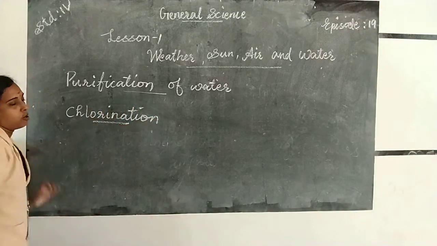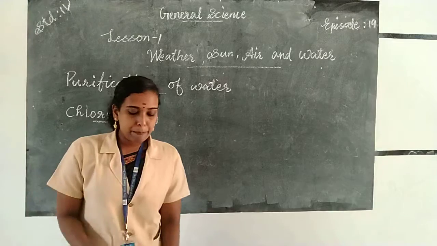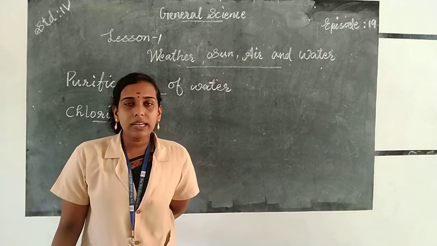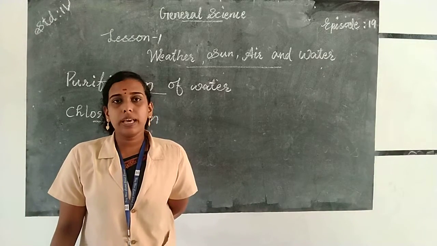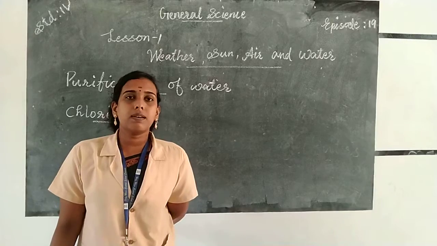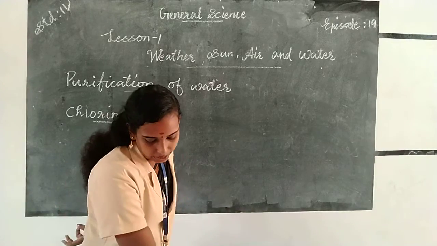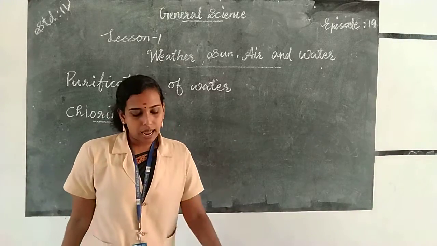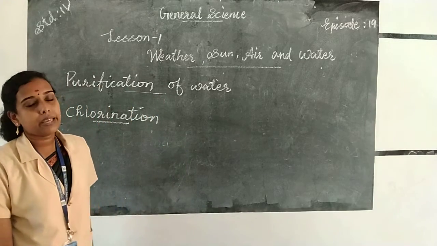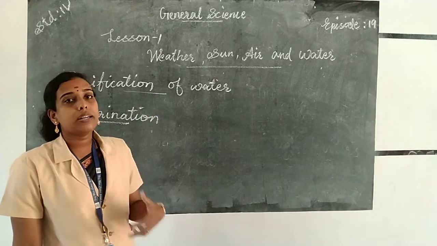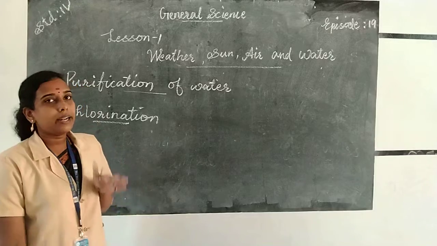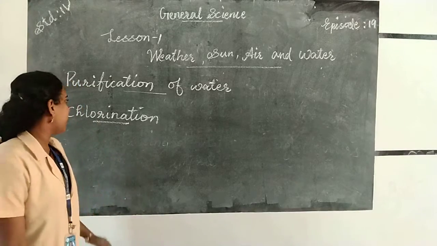Chlorination. So what do you mean by chlorination? It's a process when we add chlorine tablets to water to remove the impurities, and the process is called chlorination. Okay. So chlorine tablets are added to kill germs and make the water potable, make the water fit for drinking, and the process is called chlorination.